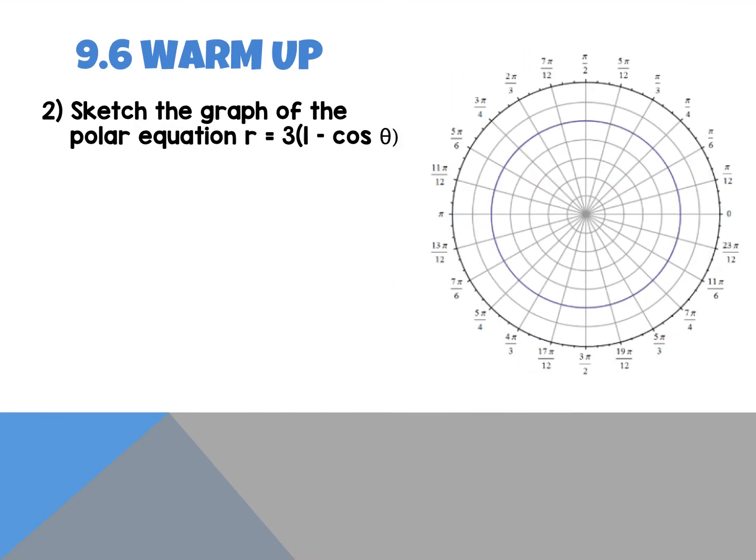The second one is your limaçon. So I'd have to distribute this 3 in here. I'd get 3 minus 3 cosine theta. I'm confused. How do you know that that's a limaçon? It's the only one that has a plus or minus on it. That's the easiest way to see it.